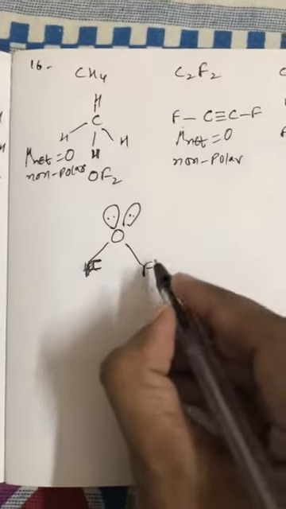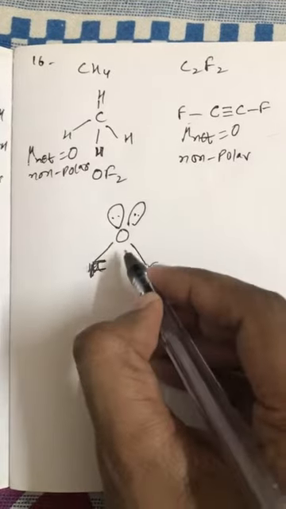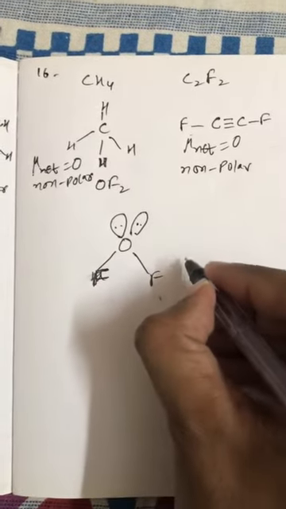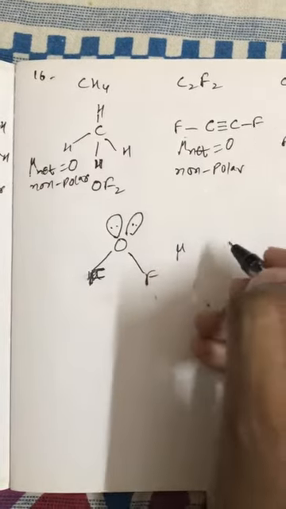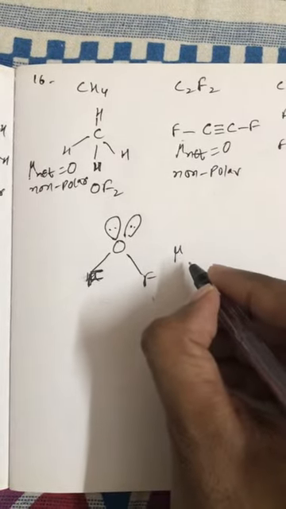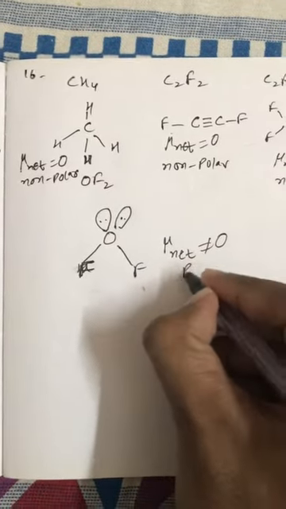But in OF2, the dipole moment of the lone pair and the OF bond will be different, and these dipole moments do not get cancelled out. That's why mu net of this is non-zero and it is polar.